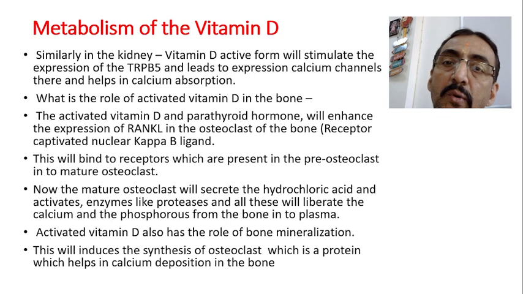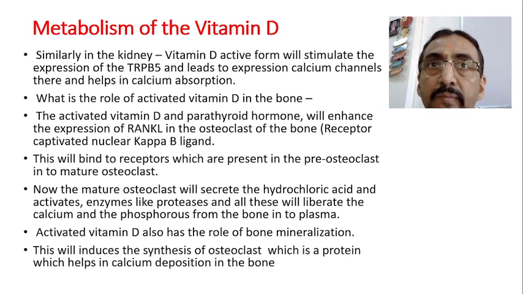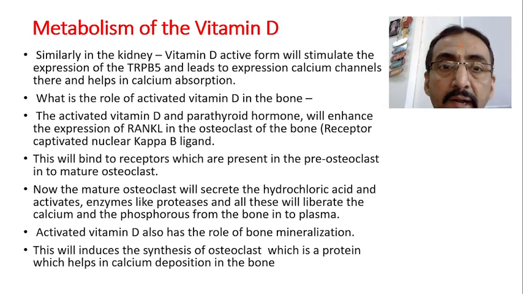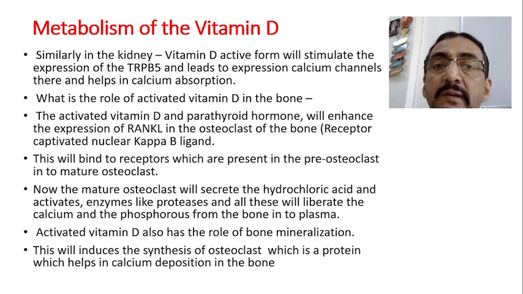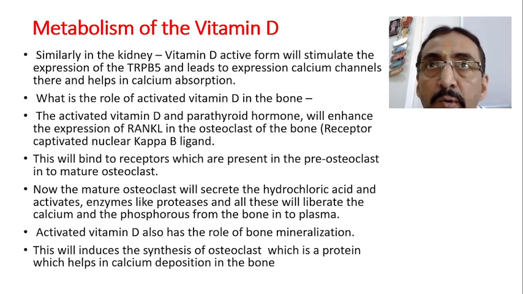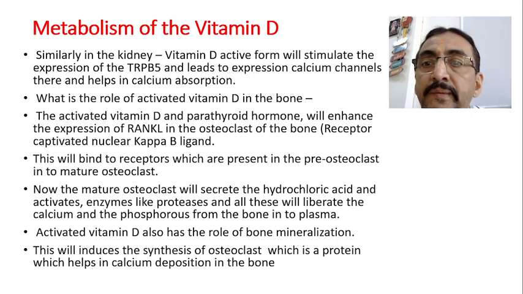Now what is the role of activated vitamin D in the bone? The 1-alpha hydroxylase enzyme is very important for the formation of the active form of vitamin D, as we have already discussed. Now, what is the role of this activated vitamin D, which is produced from the kidney, in bone calcium maintenance?